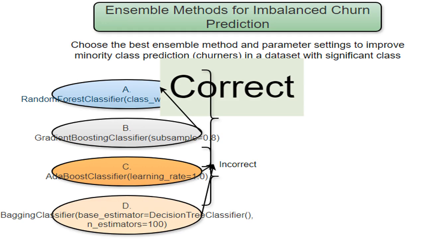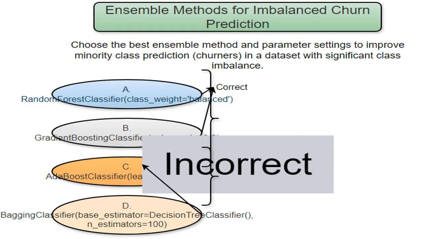Options A and B are correct because they address the class imbalance problem, either directly, A, or indirectly, B, by preventing overfitting. Options C and D are incorrect because they are unlikely to improve the performance of the model on the minority class. C uses an aggressive learning rate which could overfit, and D doesn't address imbalance directly.